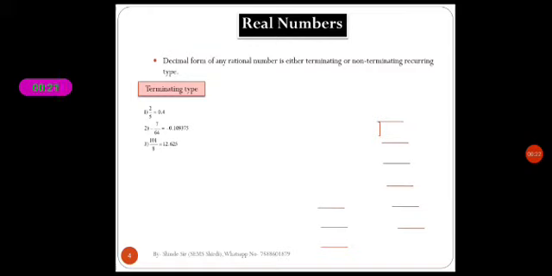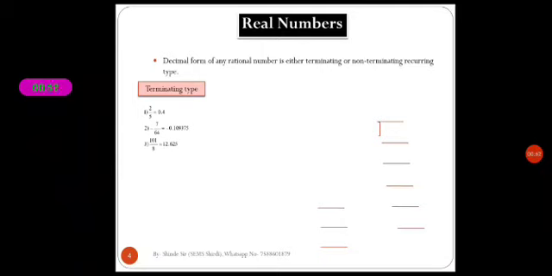Here 2 is less than 5, so first we take 0. Then 5 0s are 0, 2 minus 0, again we get 2. Now we take the decimal point, 0 point, and after the 2 we take a 0. Then we get 20. Now 5 4s are 20. So we get 2 upon 5 is equal to 0.4.